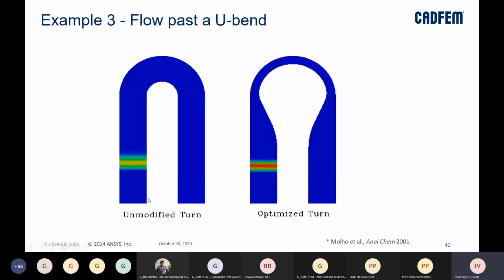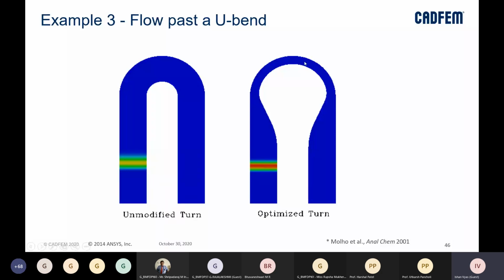The sample you see on the left side has crossed this turn, and then we have taken the screenshot. In the initial run, you can see it is very dispersed. We will not be able to differentiate, let's say, different components in this sample, but here you see a clear division after we have optimized the turn.